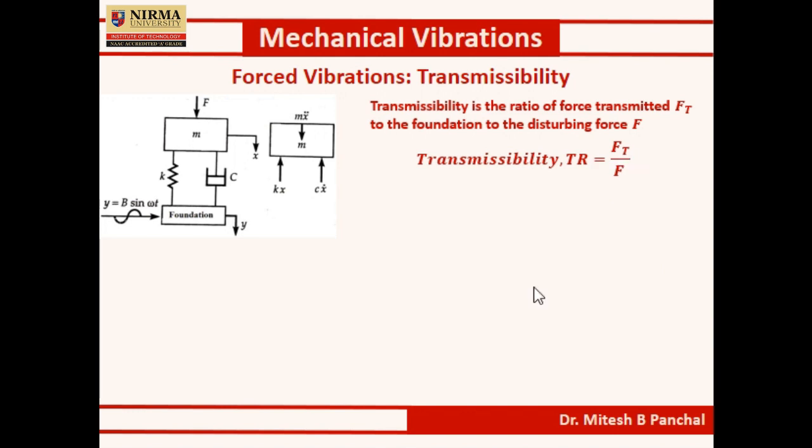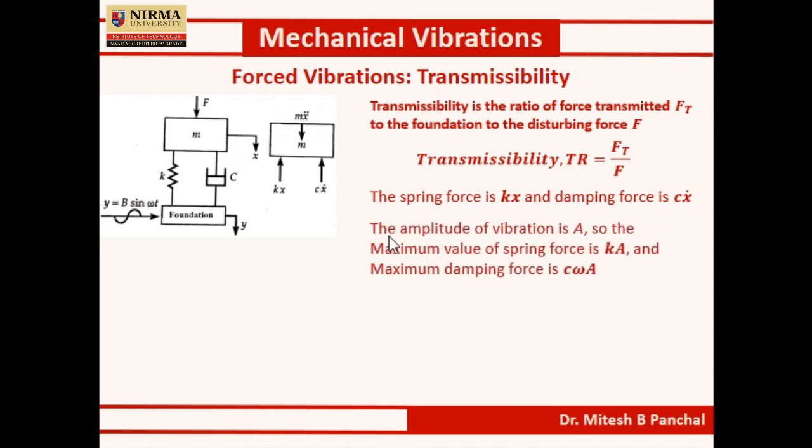The spring force is Kx and the damping force is C into x dot. Okay. This is known to us. Now the amplitude of vibration is A. Here the forcing function is A sin omega t.